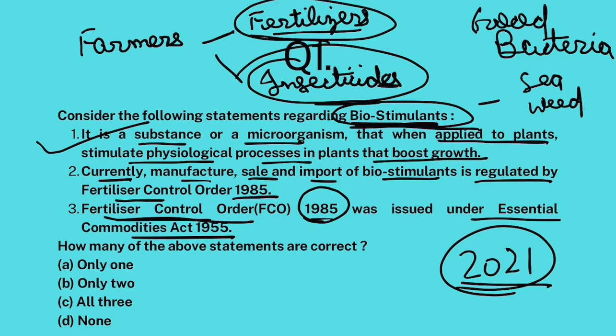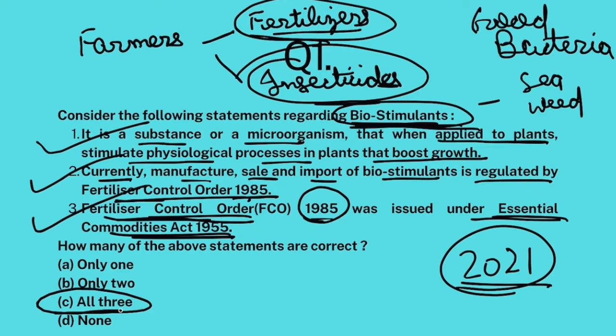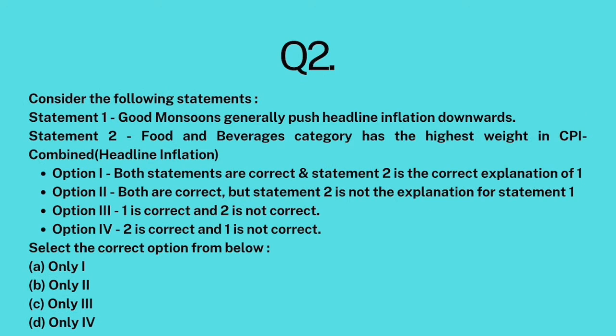Therefore, in 2021, this Fertilizer Control Order was amended and biostimulant regulations were added to it. So currently, they are regulated by Fertilizer Control Order. Now, this Fertilizer Control Order was issued under Essential Commodities Act. That is absolutely correct. So all three statements are correct, right? Now let's move on to question number 2.